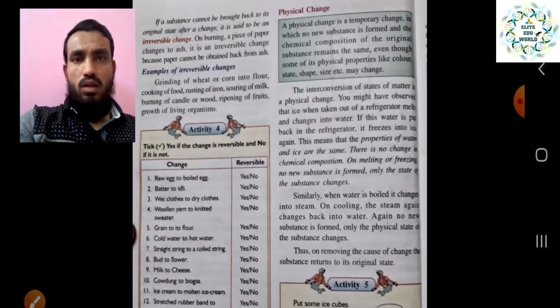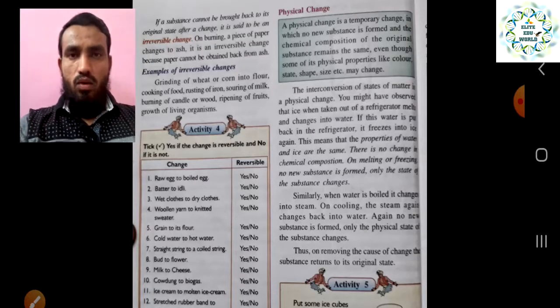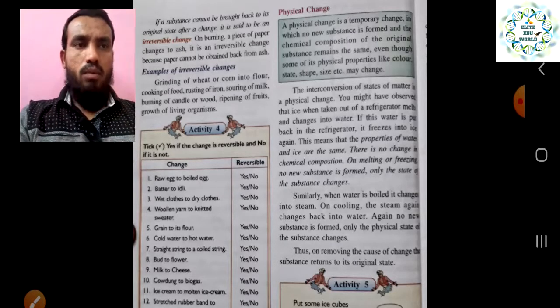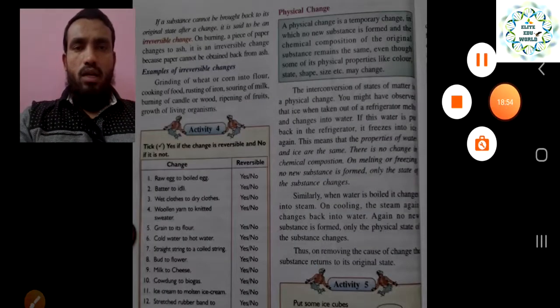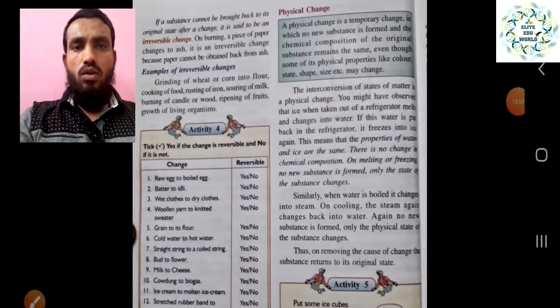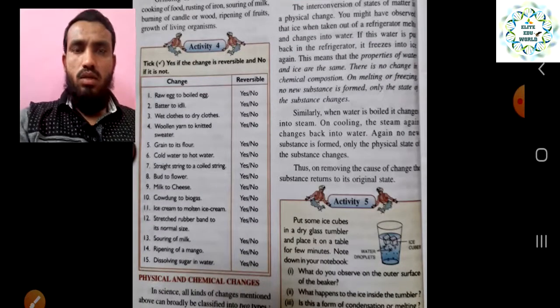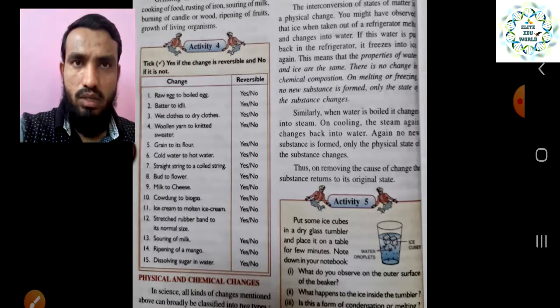So this is one more characteristic on the basis of which we can classify changes into reversible or irreversible changes with the help of this property. Now we will take a look at activity 4, that is to make a clear classification of the changes, reversible and irreversible.